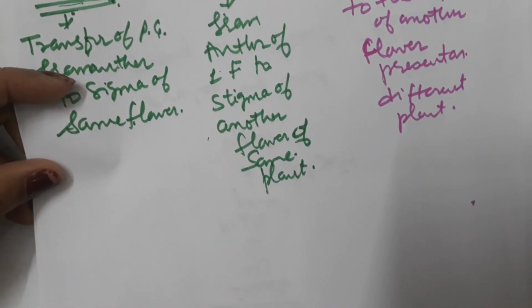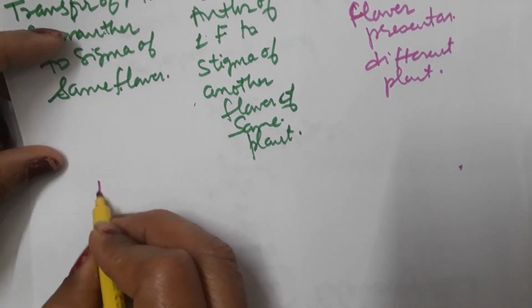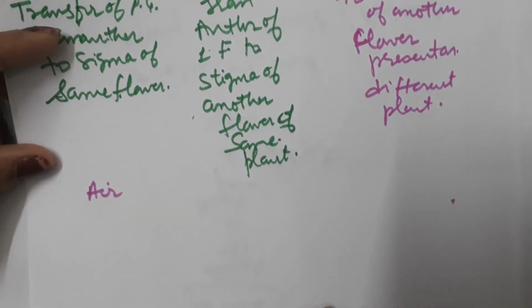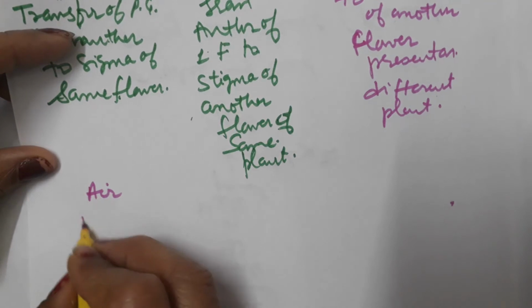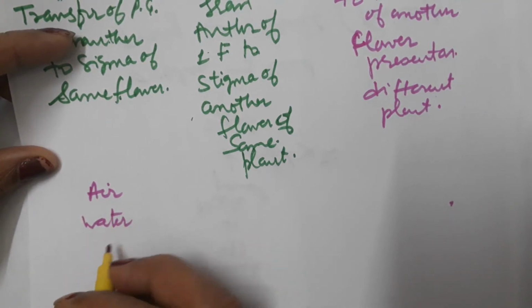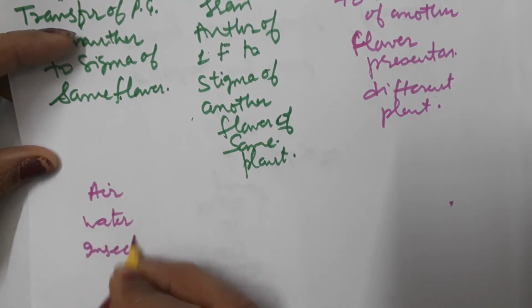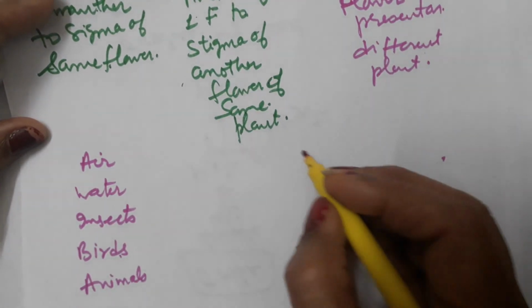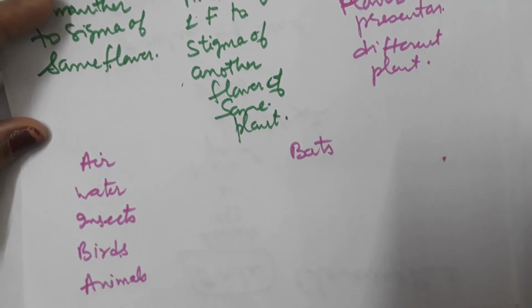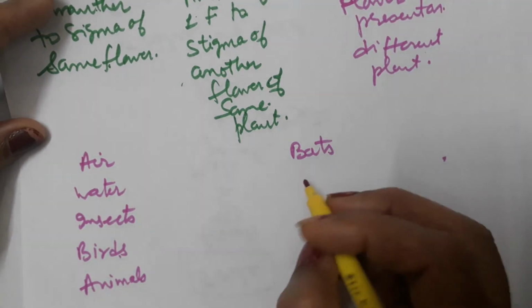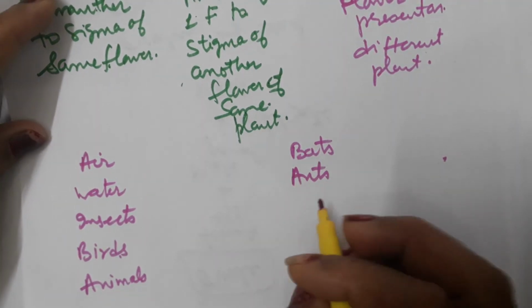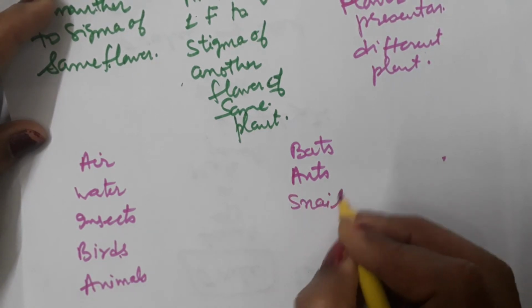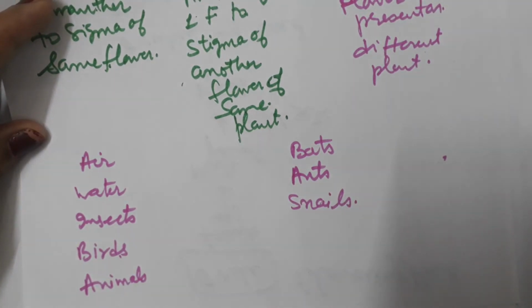It may take place with the help of air, water, insects, birds, animals, bats, ants, or snails, which are the pollinating agents that help in pollination.